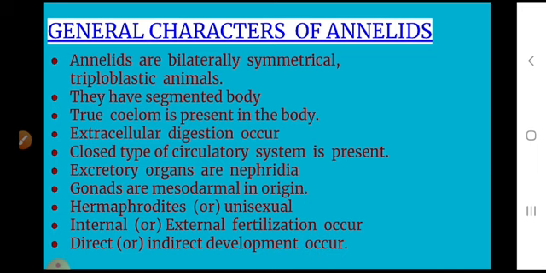The main excretory organs are nephridia. The nervous system is formed of a pair of cerebral ganglia and a double ventral nerve cord. A well developed nervous system is present in annelids.